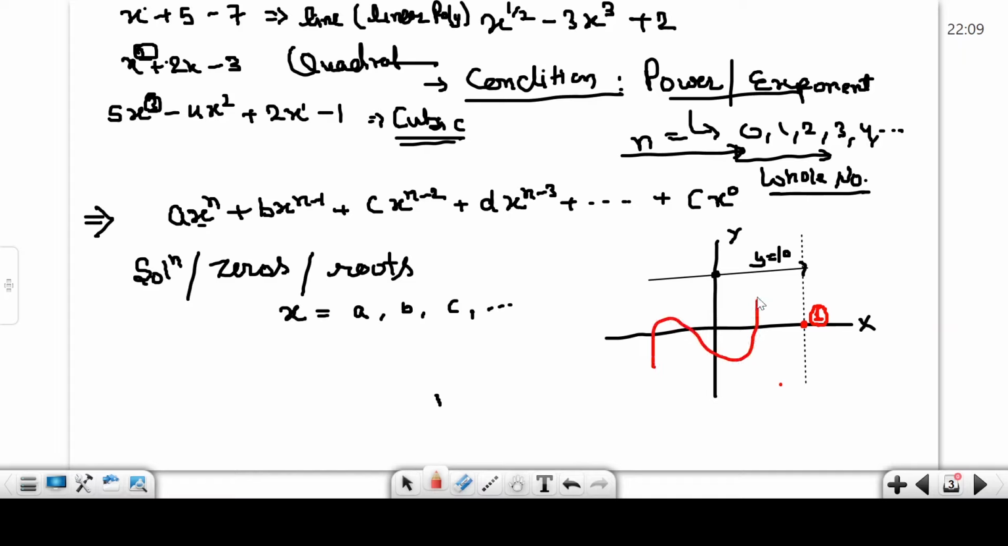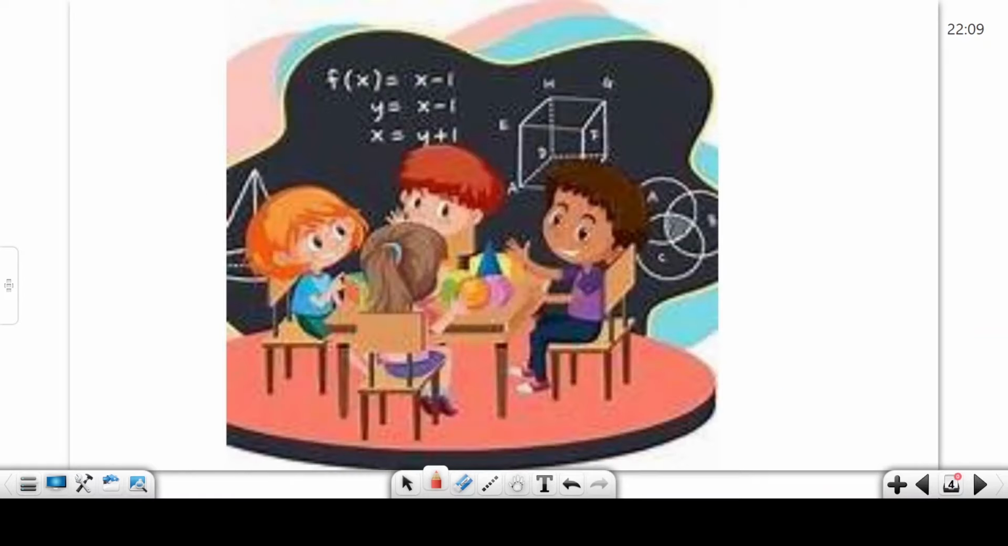If I make a line like this, how many solutions? 1, 2, 3. How many solutions? 3 solutions. We identify the number of solutions by the graph. We just look at the x-axis. Okay, so we start our questions. Exercise 1 point, first exercise, not 2.1.